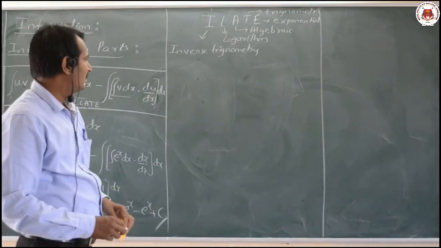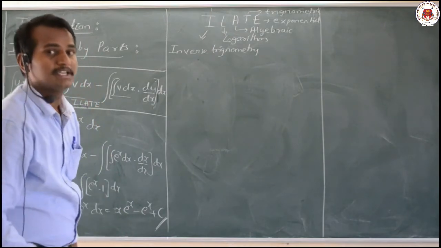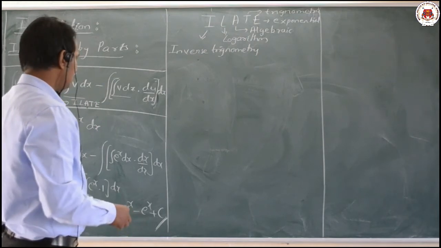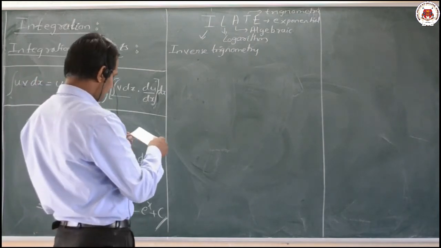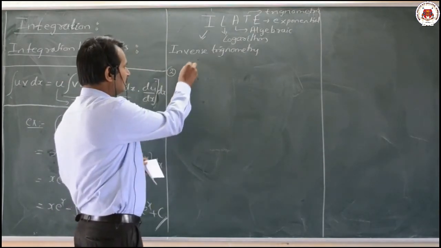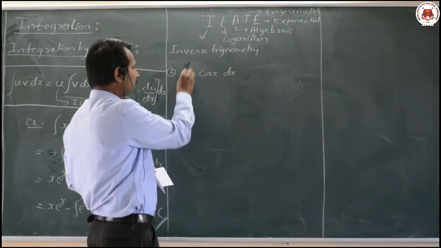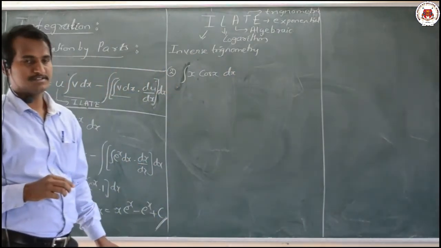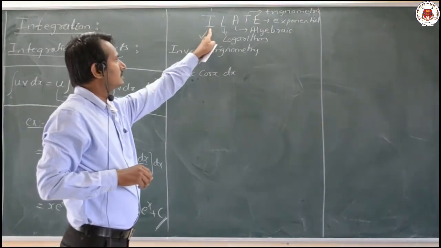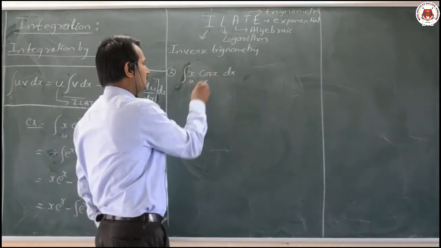Okay, dear students, now let us start with the examples related to integration by making use of integration by parts. Let us look at the first problem. The first problem was very simple, x into e raised to x. The second problem is integration of x into cos x dx. Again, as per the ILATE form, x comes first; inverse not there, logarithm not there, algebraic is there, so it is u, and the other is v.